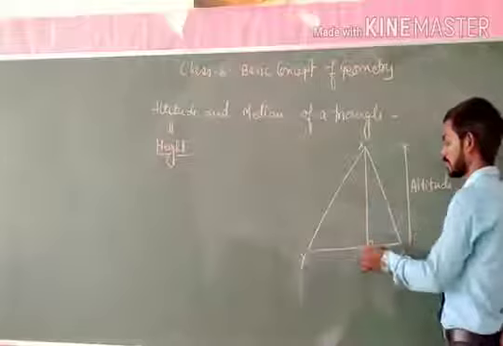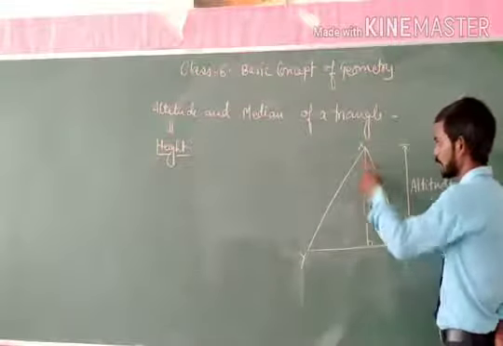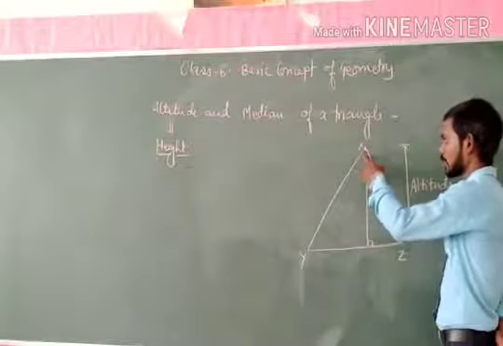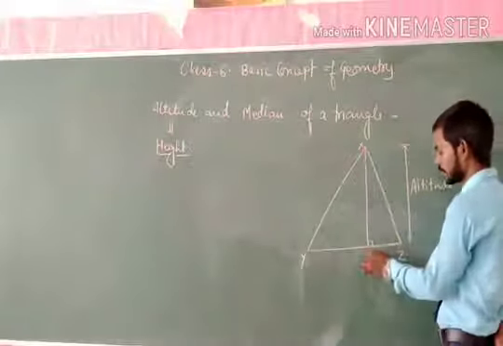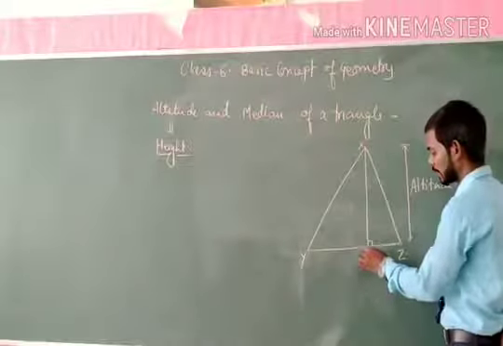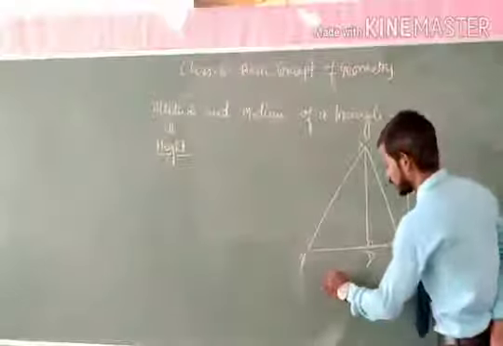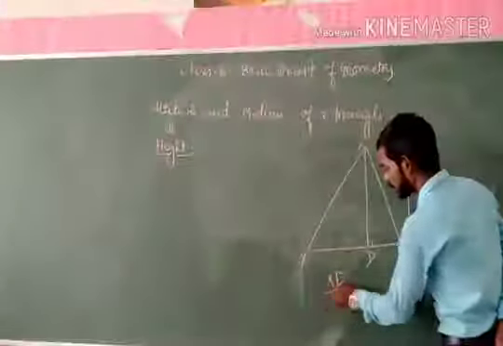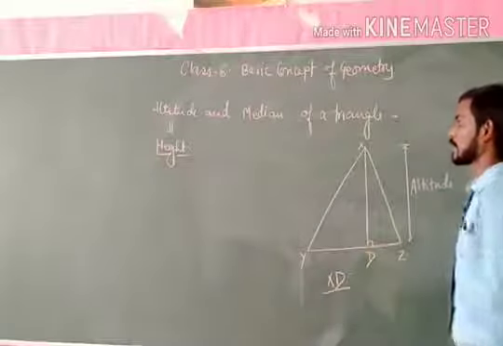This is the total height of the triangle. Let us suppose that the perpendicular line which passes through the point X intersects the base at the point D. Then we say that the line segment XD is the altitude of the triangle XYZ.